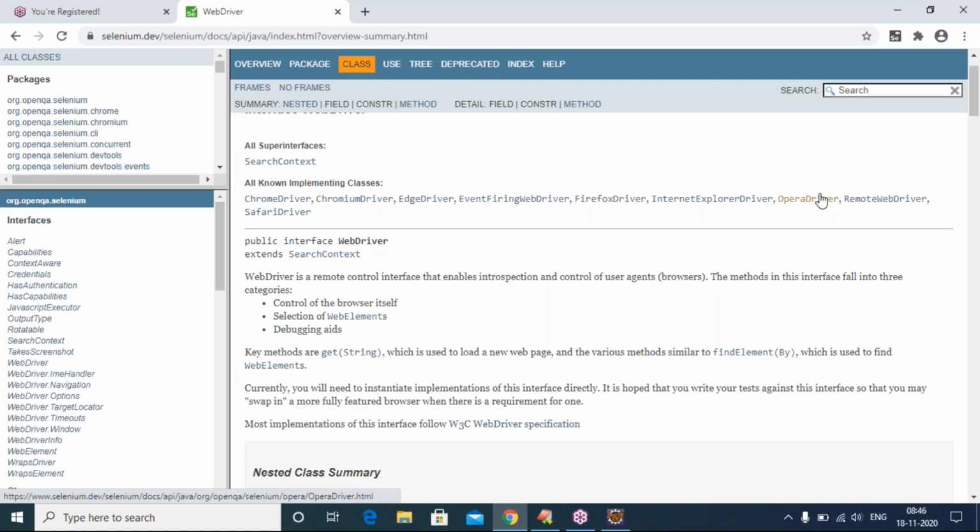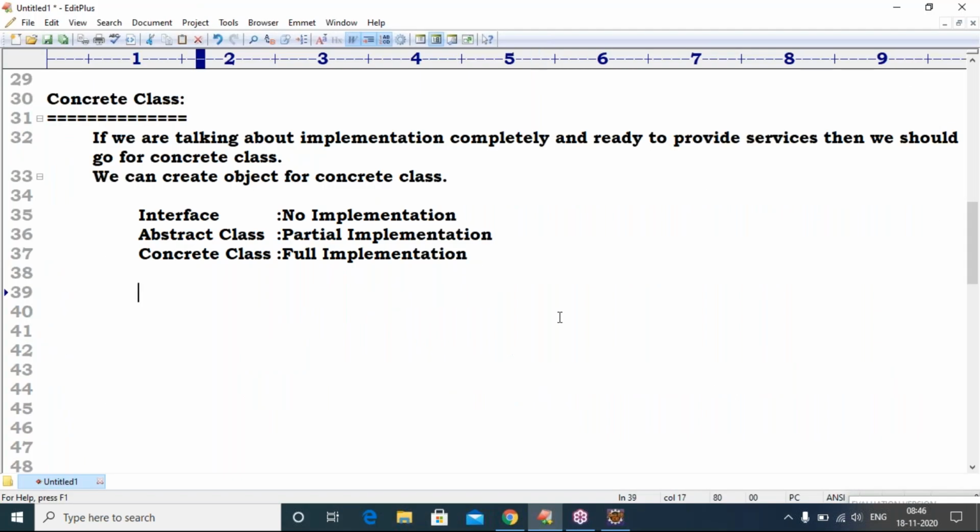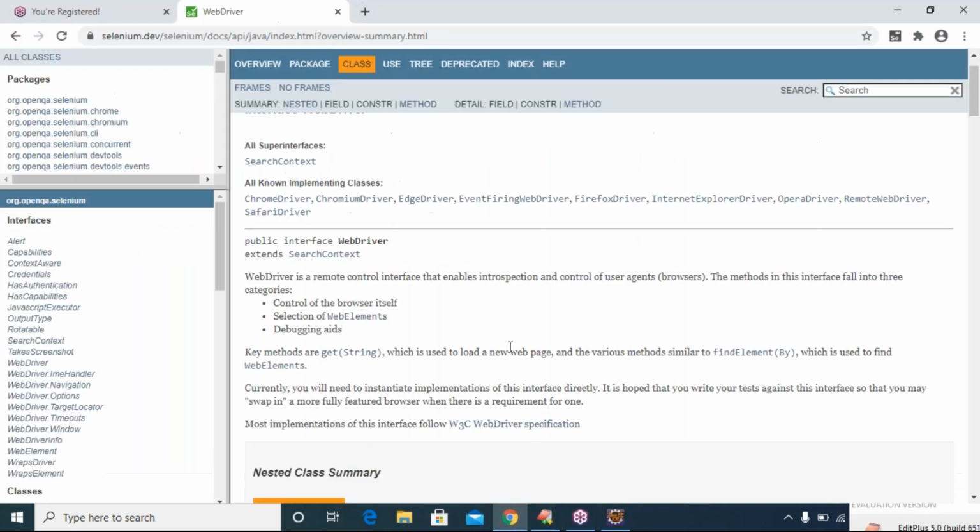So tomorrow if you want to launch Firefox, you can create an object of the corresponding class: FirefoxDriver, InternetExplorerDriver, ChromeDriver. So just like the Person interface, WebDriver is one interface that contains some commands, 13 commands. If you want to call the methods, create an object of the corresponding class, whichever browser you want to launch.